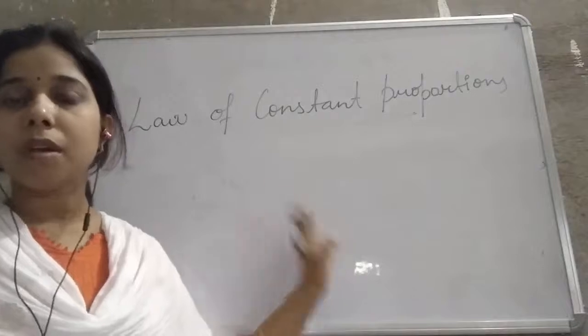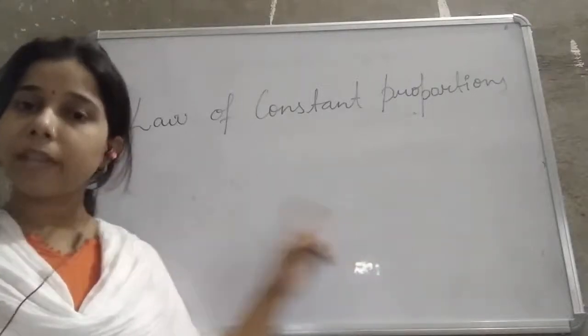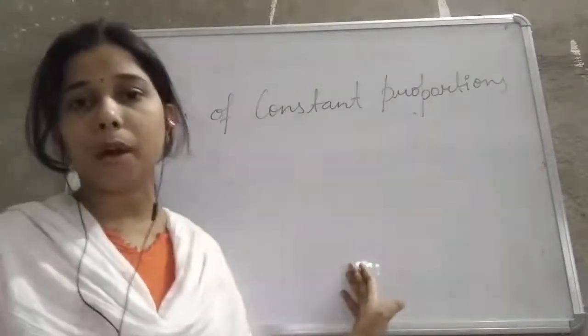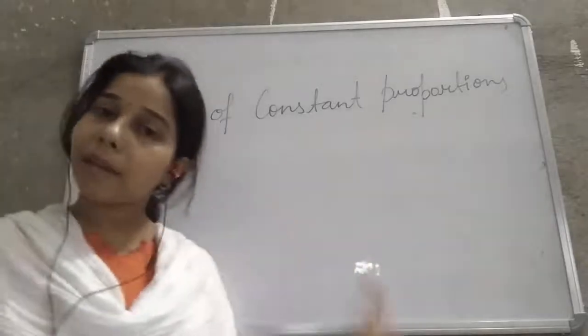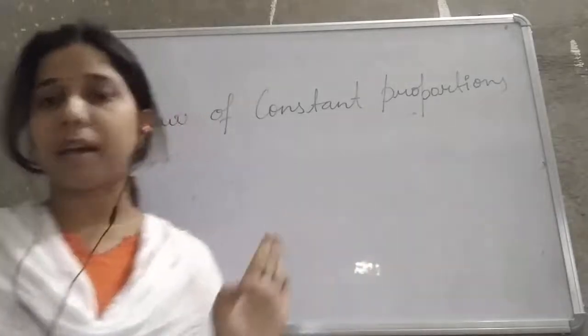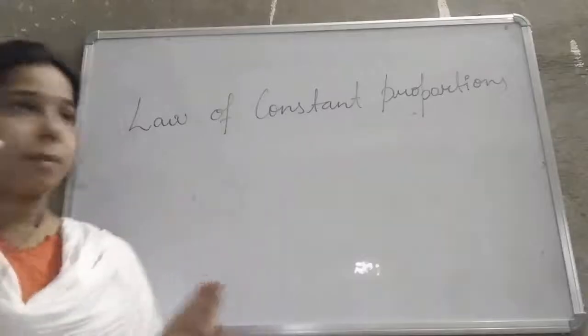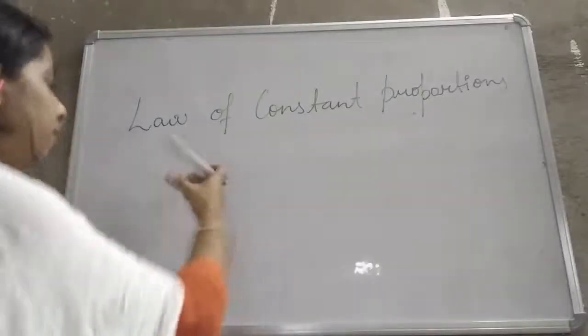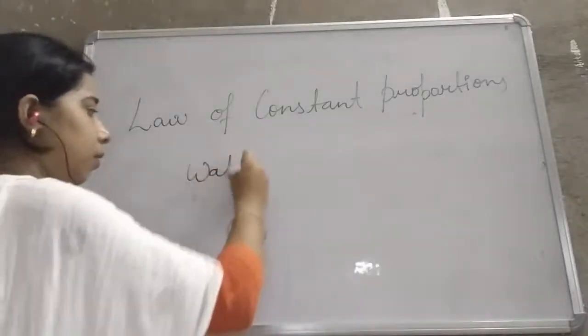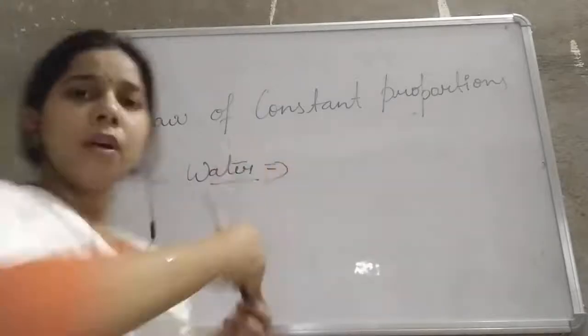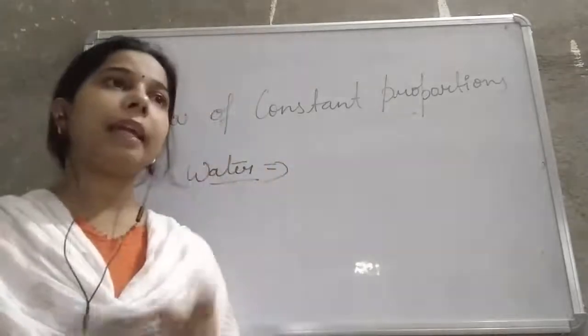It means when two elements combine together to form a pure compound, they always combine in a fixed proportion by mass. How? Let me explain to you. For example, water. Now student, water you can take from anywhere.